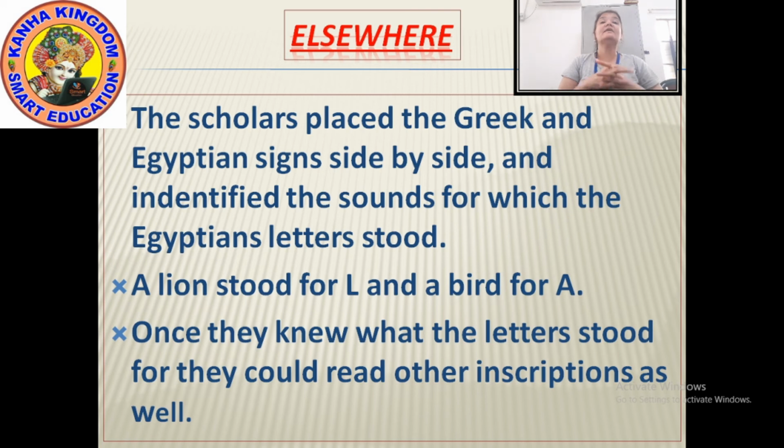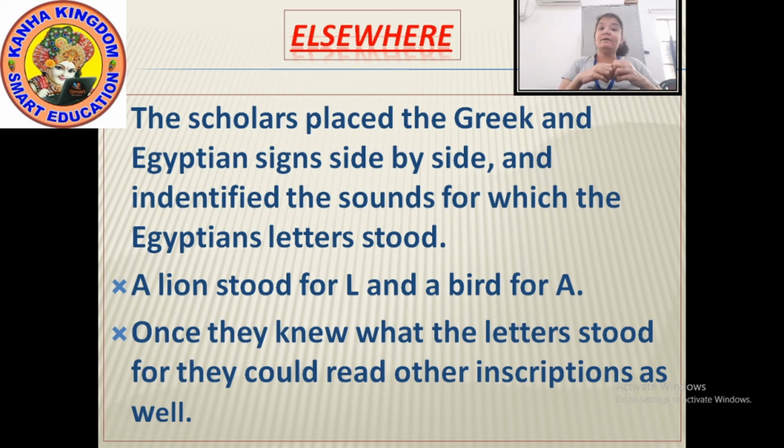Meaning once they started identifying the letters, it was easy for them to read the inscriptions and tell us what was written on them and about whom. So what did the scholars do to read the inscriptions? They placed the Greek and Egyptian signs side by side and identified the sounds for which the Egyptian letters stood.